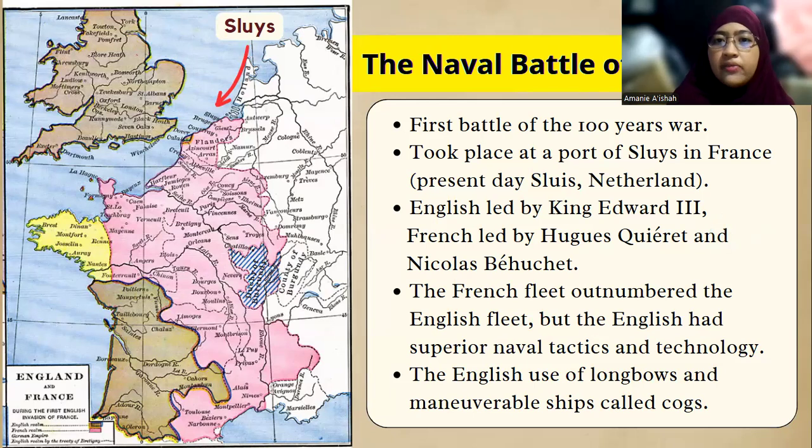Now, entering the naval Battle of Sluys, which happened in 1340. This was the first battle in the Hundred Years' War and took place at the port of Sluys in France, which is now known as present-day Sluis in the Netherlands. The English were led by King Edward III, while the French were led by Hugues Quiéret and Nicolas Béhuchet. The French fleet outnumbered the English fleet, but the English had superior naval tactics and technology: the use of longbows and maneuverable ships called cogs.